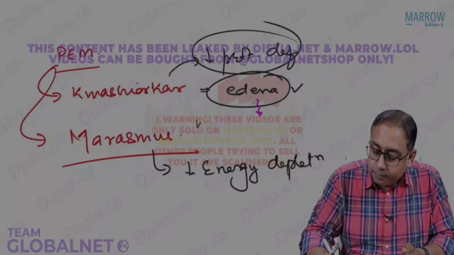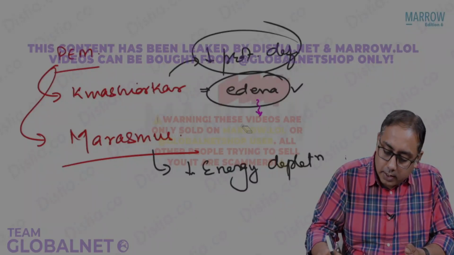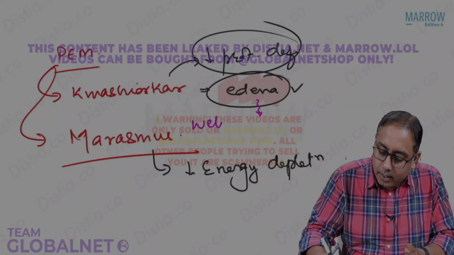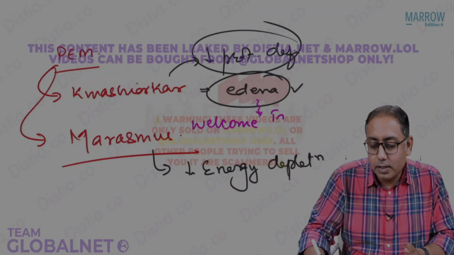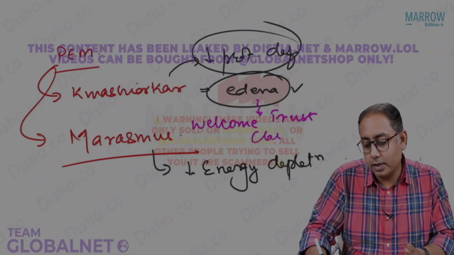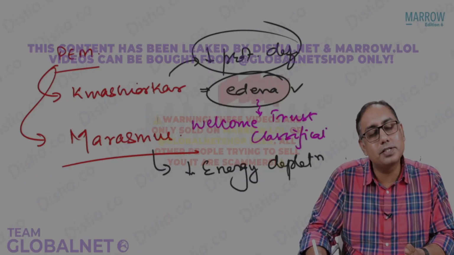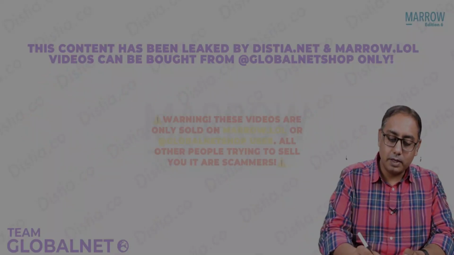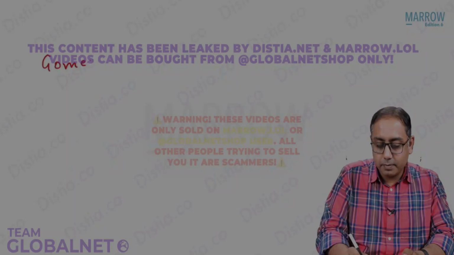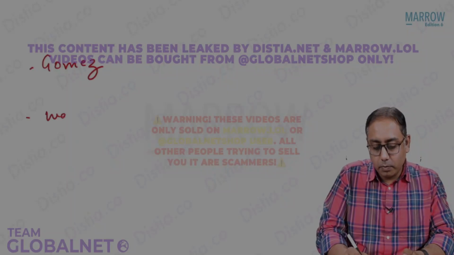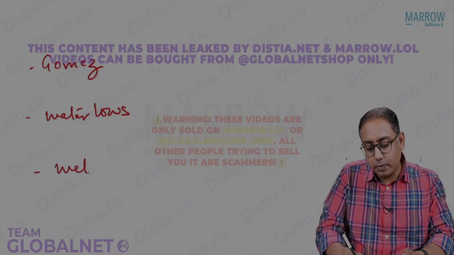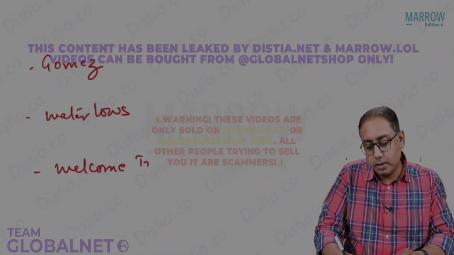What is that called? Wellcome. I'll write it with a different pen so that it goes into your brain. It is called the Wellcome Trust classification. So you have understood three classifications. Now you have studied about the Gomez classification, you have studied about the Waterlow's classification, and you have studied about the Wellcome Trust classification.